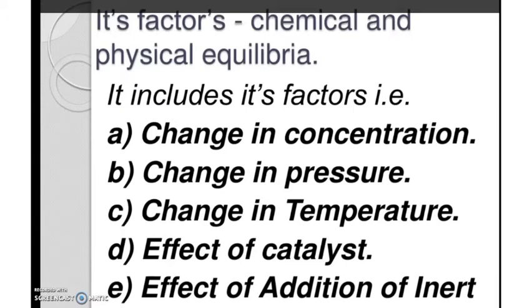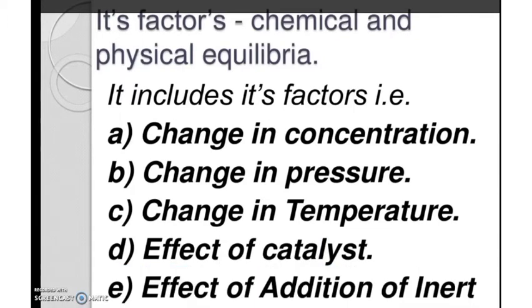If any changes in these factors happen, the equilibrium will change. The factors are concentration, pressure, temperature, effect of catalyst and effect of addition of inert gas. So if any of these factors changes, the system will try to remove that change.